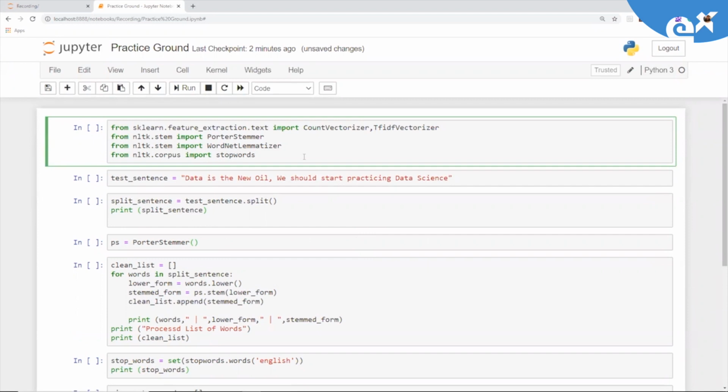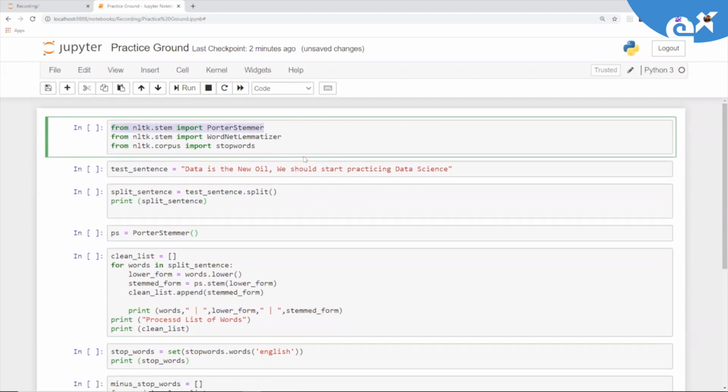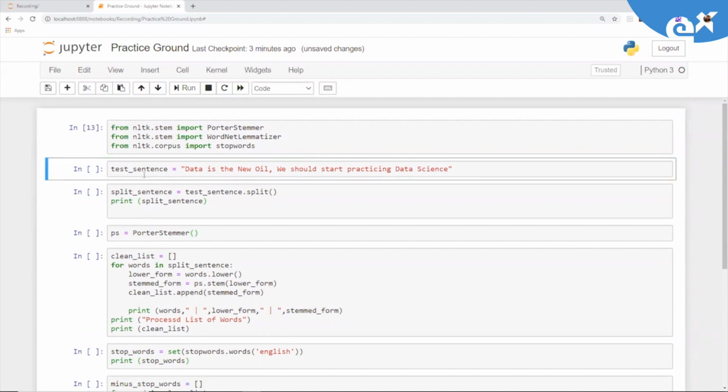So here, not required in this case. We are importing PorterStemmer from NLTK, then WordNetLemmatizer and stop words. We are importing all these from NLTK. So say we have a sentence, test_sentence, where we have defined: data is the new oil, we should start practicing data science, right?